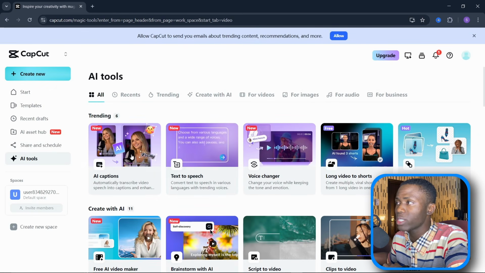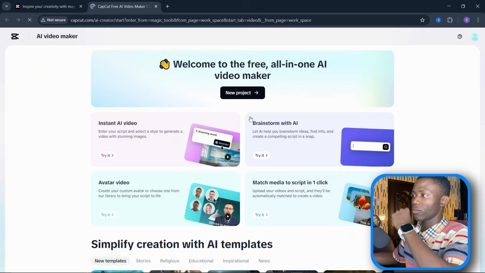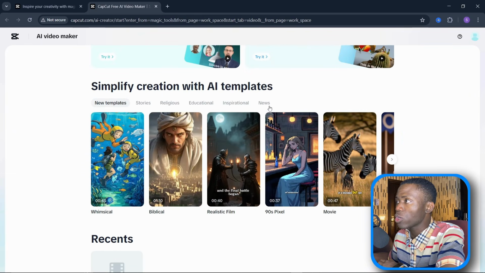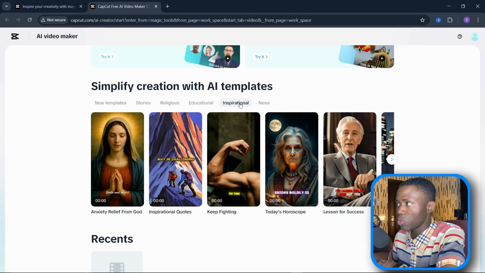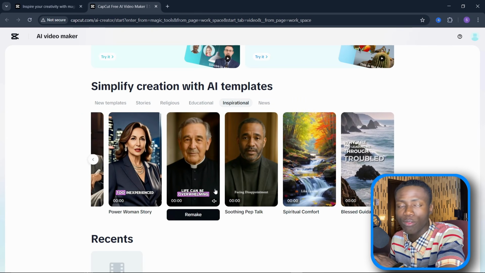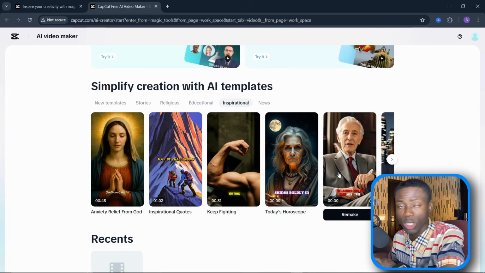Now, the next thing you need to do here is simply, once you come over to AI tools, just come down here and click on where it says free AI video maker. So guys, once you arrive on this page, the next thing I want you to do is simply come down here and click on where it says inspirational. Now, once you come over to inspirational, there are so many inspirational options here. You have the anxiety relief from God, inspirational quotes, keep fighting, today's horoscope, lesson for success. You have so many of them right here. Basically, you can go with any of the ones that you actually want from here. But for the sake of this video, I'm going to go with the lesson for success option.